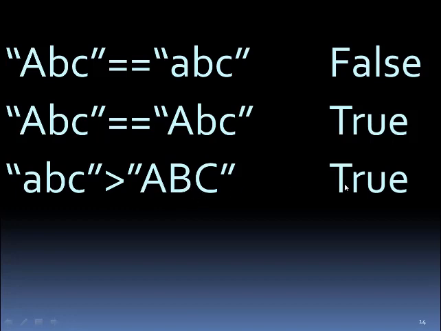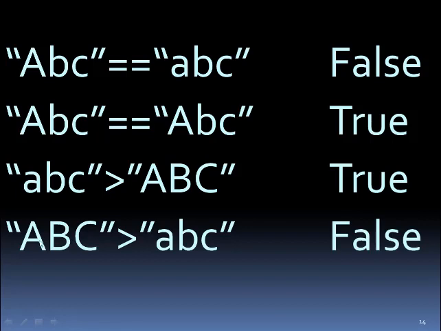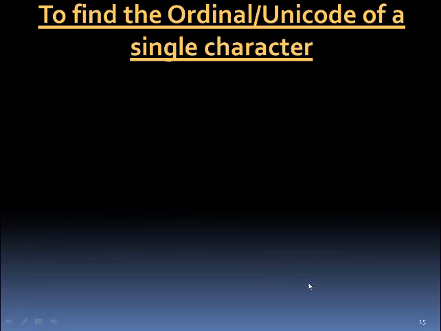Next example, if you write abc greater than this ABC, it will return true, because the ASCII value of this a is 97 and the Unicode value of this A is 65. So 97 is greater than 65, so it is true. Now here this is capital A, which is 65, small a, which is 97. Now this side greater has been used, so this is false.